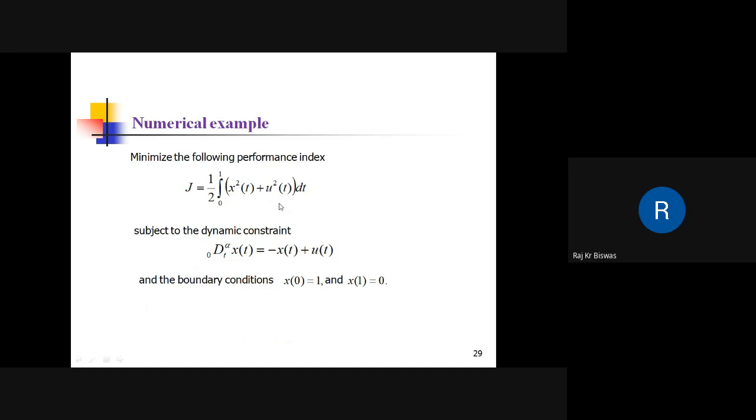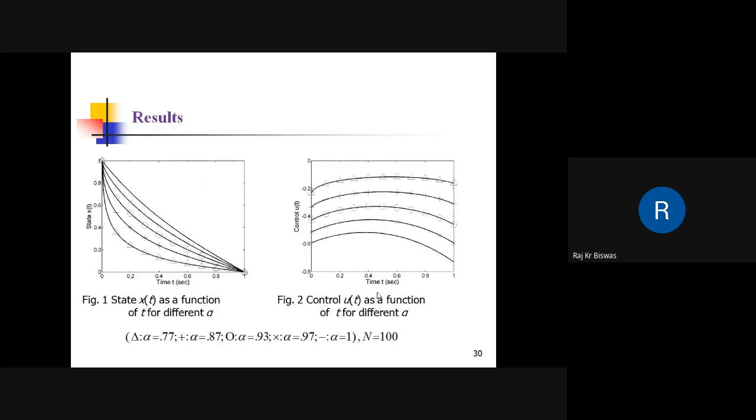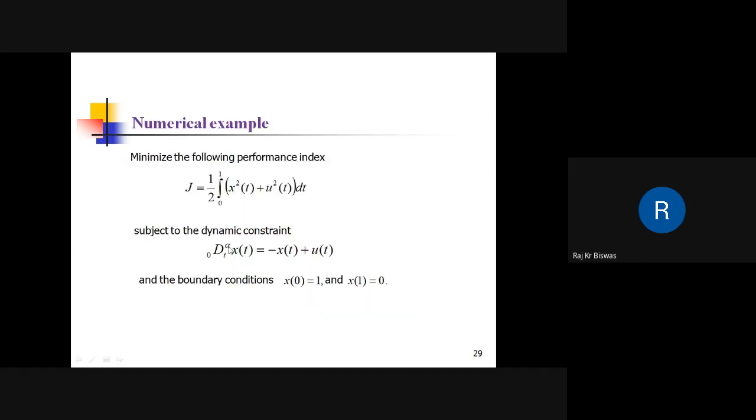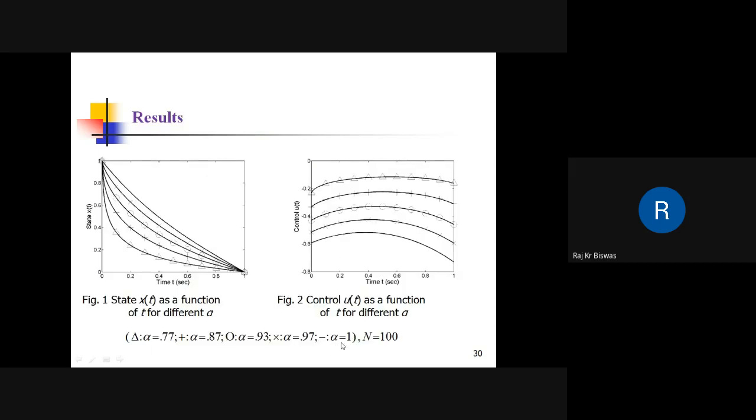Here is a numerical example. This is the objective function, and this is the dynamic constraint. A scalar system is considered here, with boundary conditions x(0) = 1 and x(1) = 0. Using the method as discussed, the state and control variables are obtained. Here alpha is chosen between 0 and 1, and the solution is shown for different values of alpha between 0 and 1.